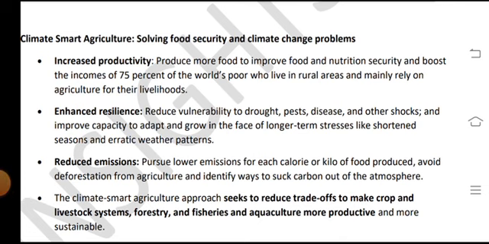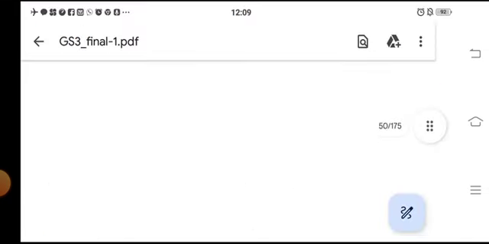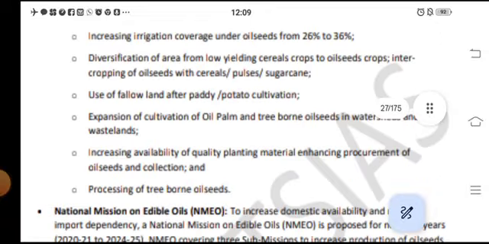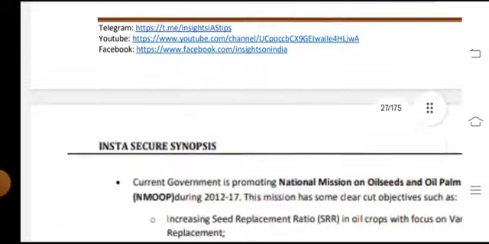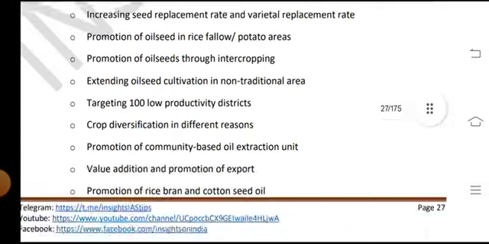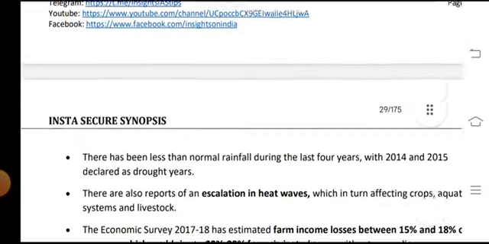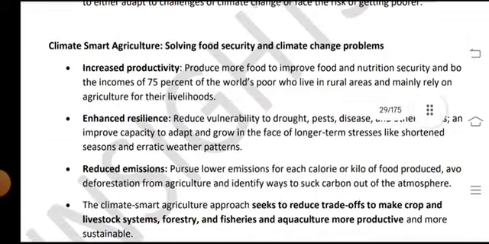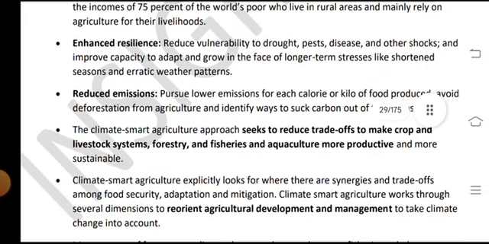Climate smart agriculture solves the food security and the climate change problems. Increase productivity, hence resilience, and reduce the emissions from livestock, the systems and forestry and the fisheries.